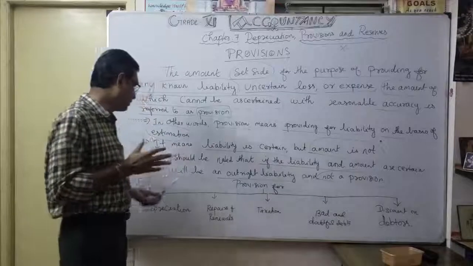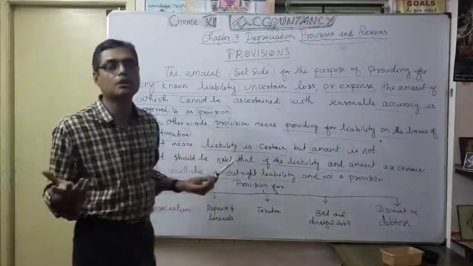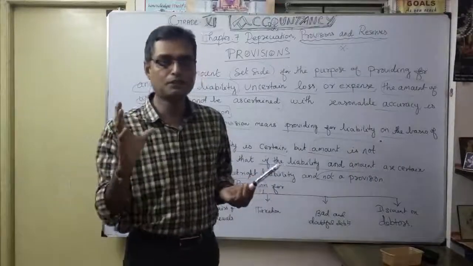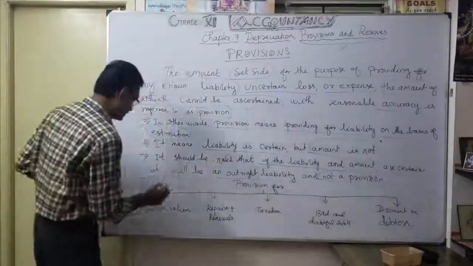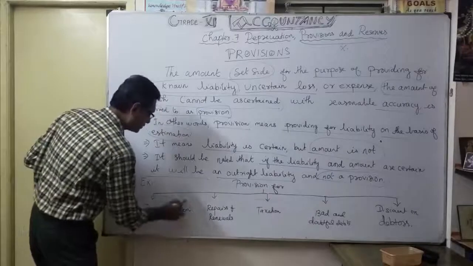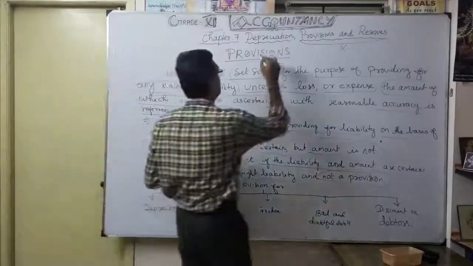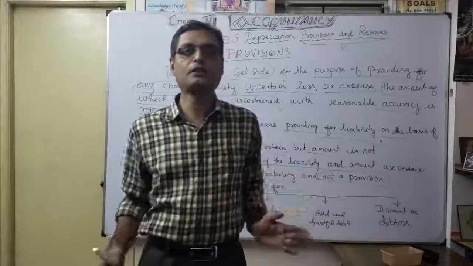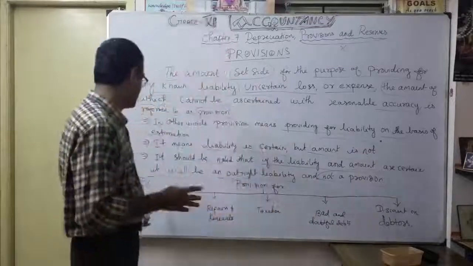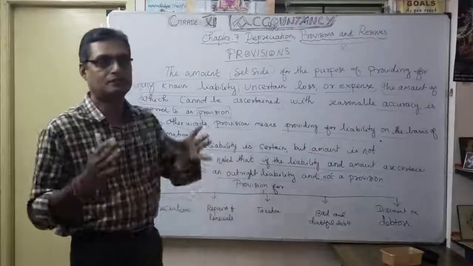Okay. So now we're going to see, what is the example about provision? What are the possibilities where you're going to provide? So first one, provision for depreciation. That's what we're going to learn. First one, our chapter already here, correct? So when you go for depreciation, you can clearly understand. So you want to create provision for depreciation. What is the meaning of that?